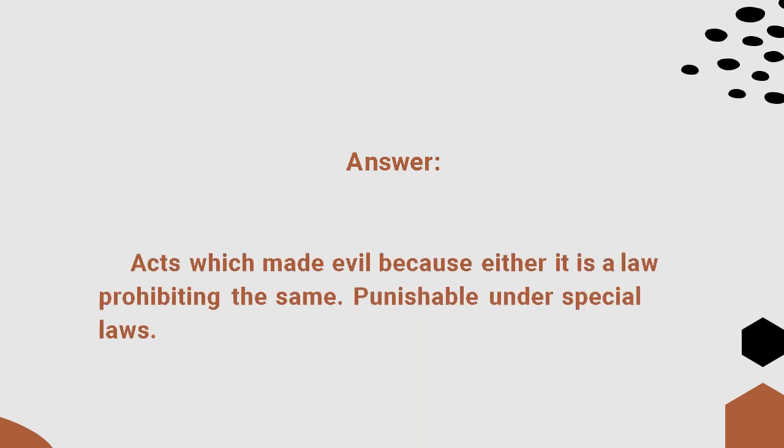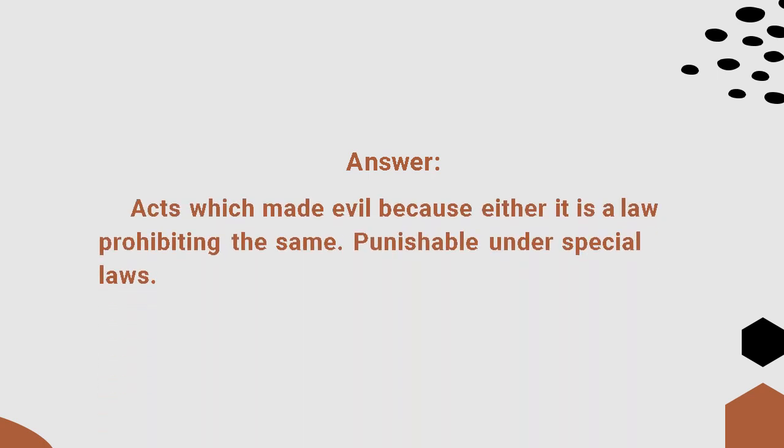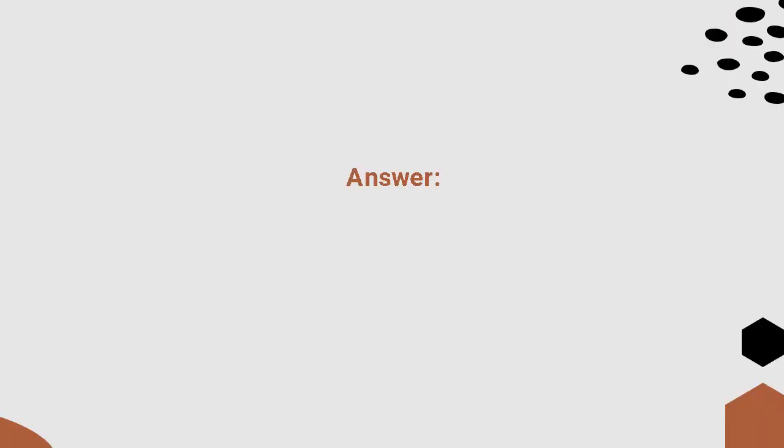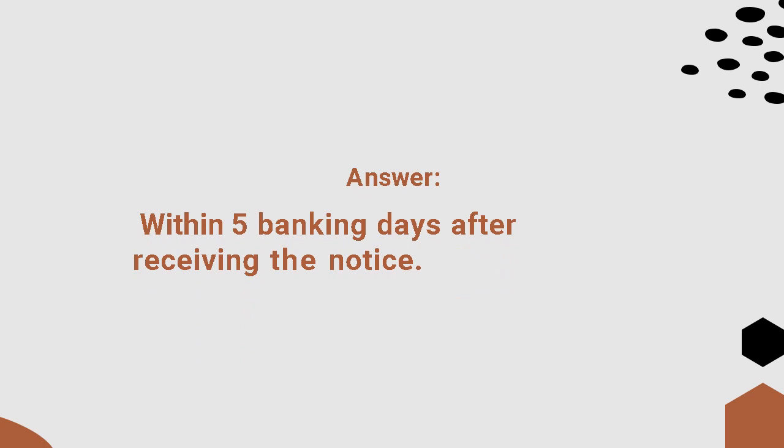Answer: these are acts which are made evil because there is a law prohibiting the same or punishable under it. Number 10. What is the grace period that a dishonored check should be fully paid by a drawer so as not to become evidence of insufficiency of funds? Answer: within 5 banking days after receipt.